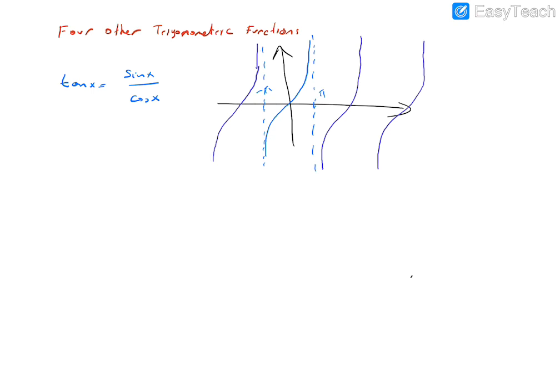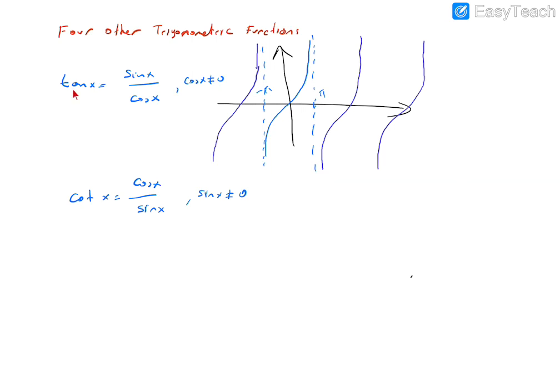Okay. And the other trigonometric function is cotangent. Cotangent x is cosine x over sine x. Of course, here sine x has to be different than 0, and in the first case cosine x has to be different than 0, otherwise it is not defined. So when cosine x is 0, when x equals pi or minus pi, cosine x is 0.